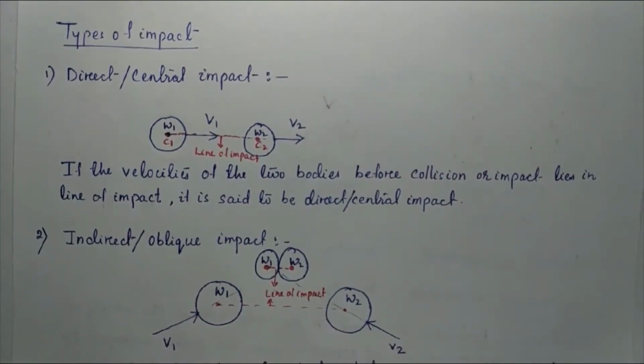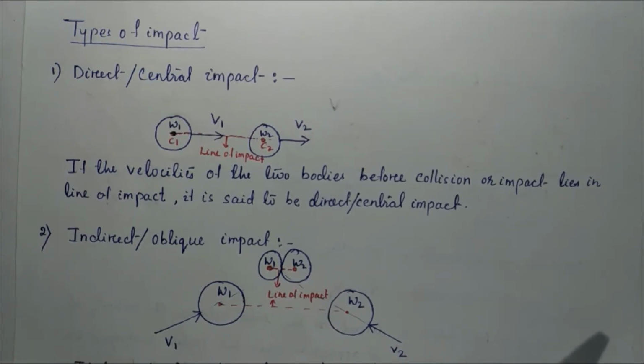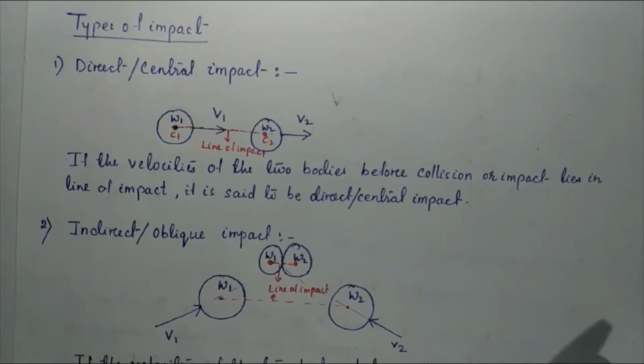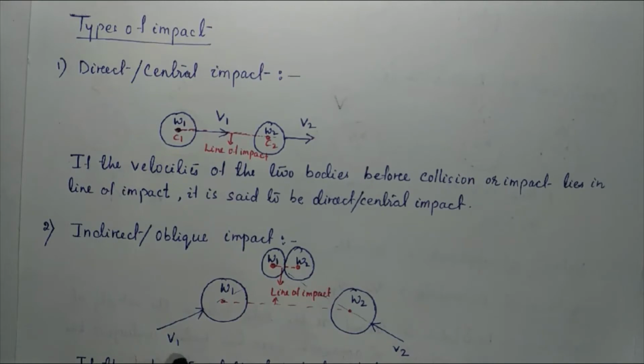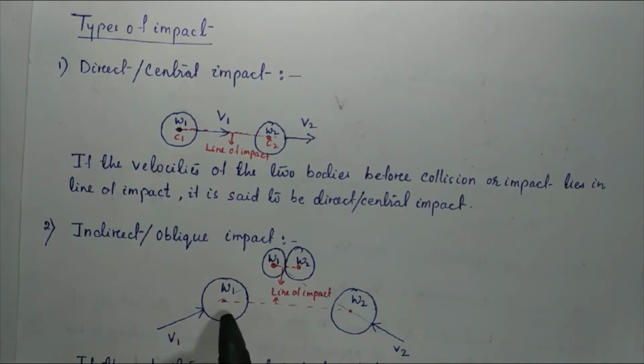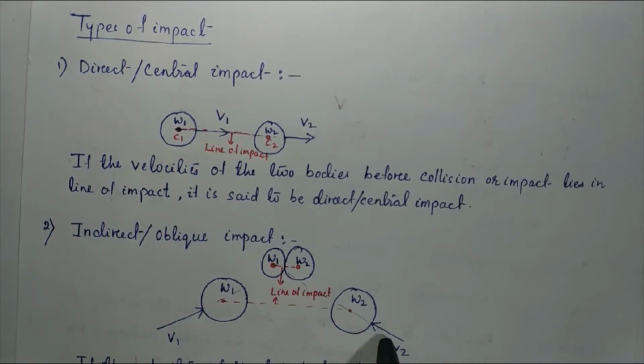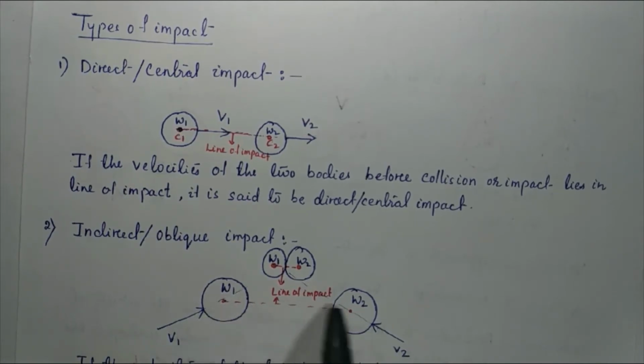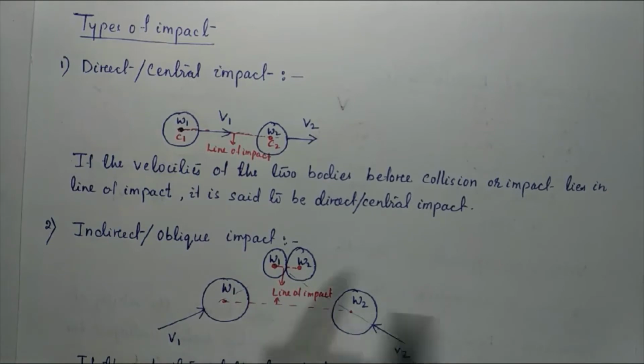Next we discuss the indirect or oblique impact. See, here we consider two different bodies W1 and W2 and both are moving towards each other with different velocities, that is V1 and V2. The directions of the velocities do not lie along the line of impact.